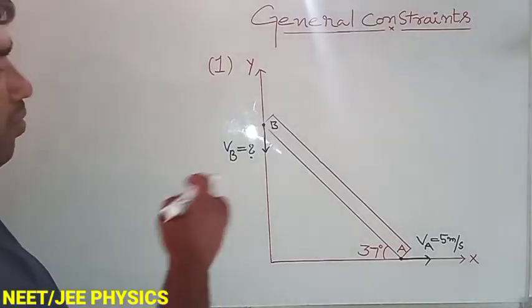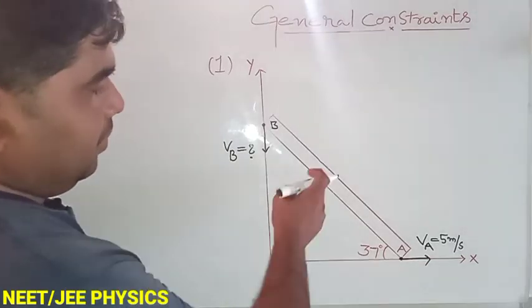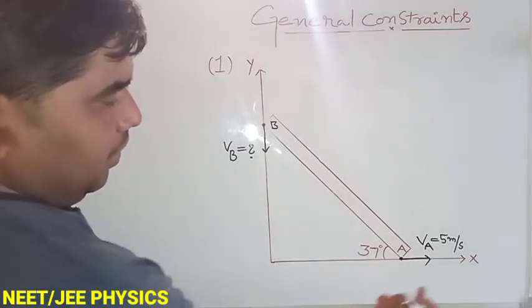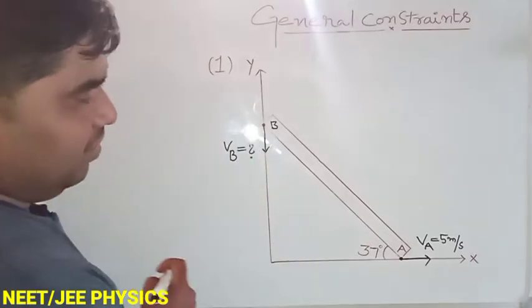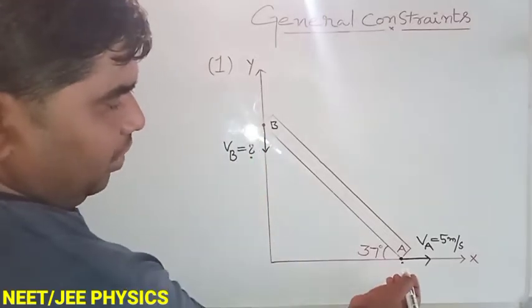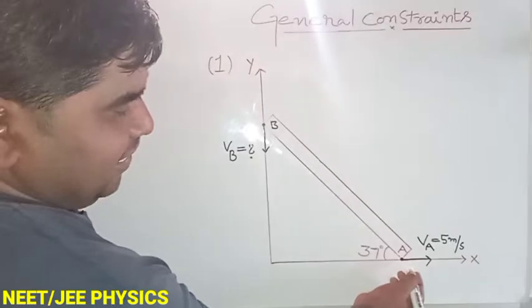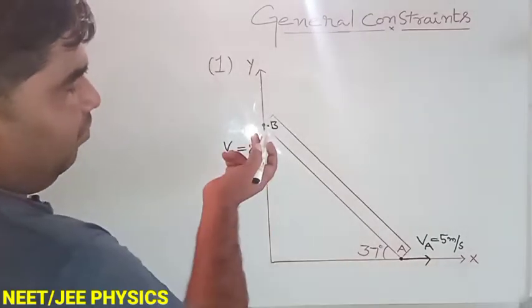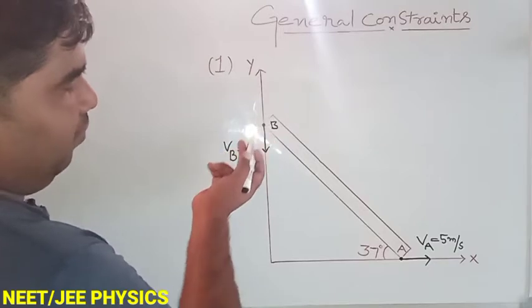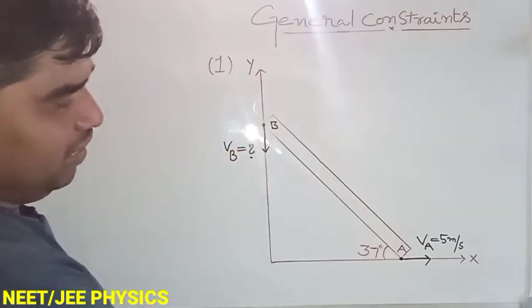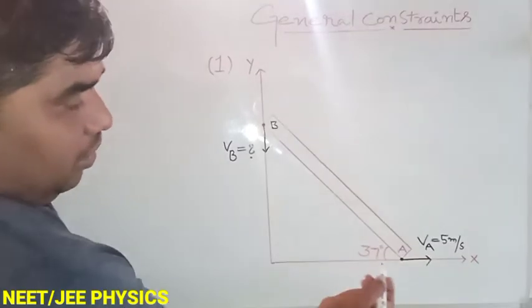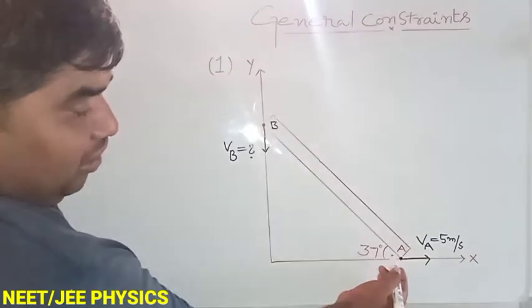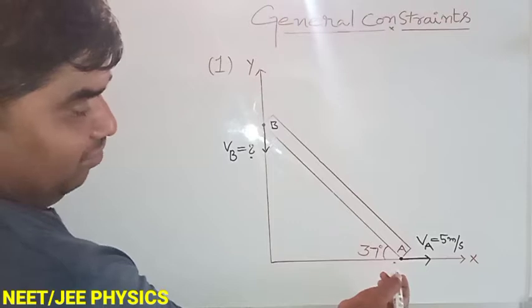Now look at this problem. This is the rod, with the x-axis and y-axis. The velocity of end A of the rod is 5 meter per second, and what is the velocity of end B of the rod? That is the question. This A end of the rod makes a 37-degree angle with the horizontal.